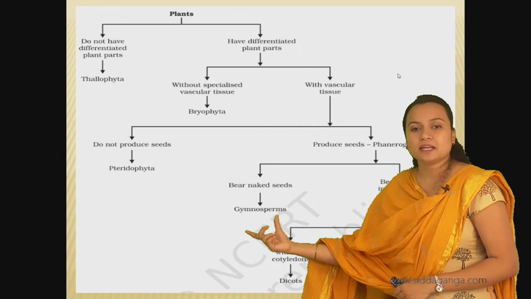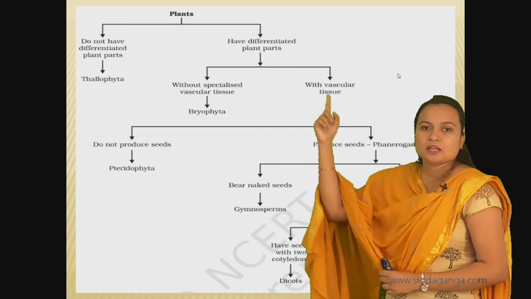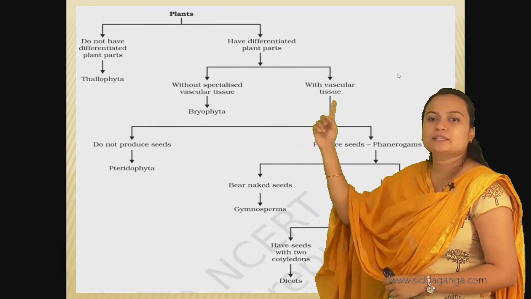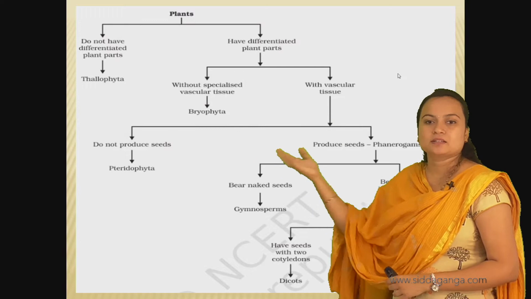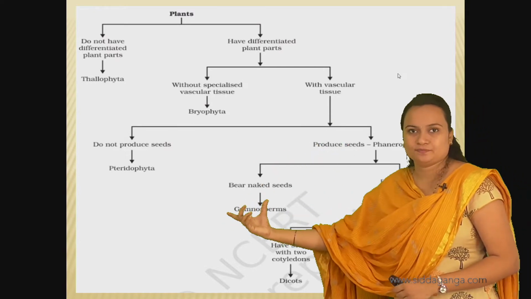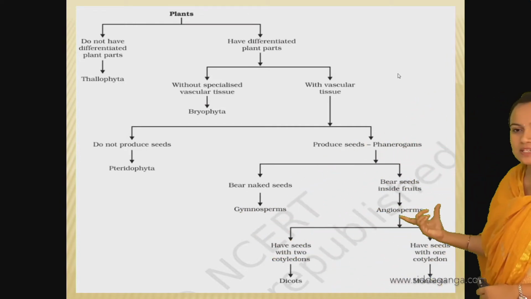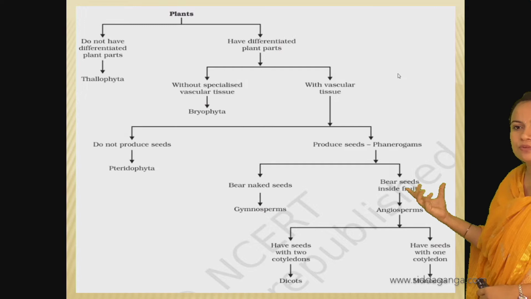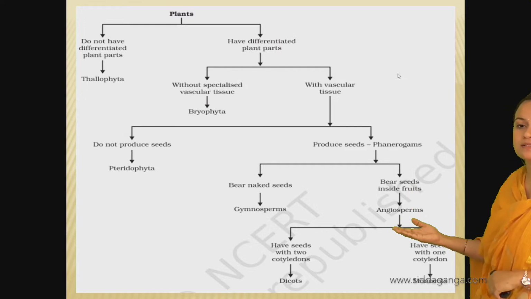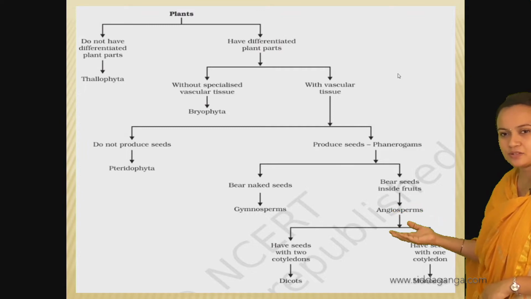If the seeds are naked, then they are gymnosperms. Gymnosperms have differentiated plant parts, are vascular, and produce seeds, and these seeds are naked. Whereas if the seeds are enclosed in fruits, then the plant is called an angiosperm. We can categorize that plant under angiosperms.